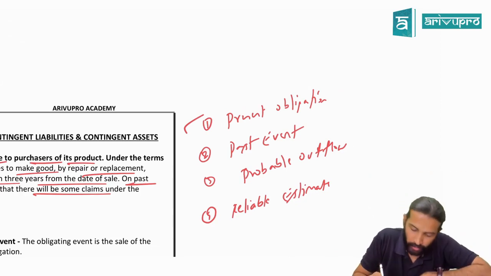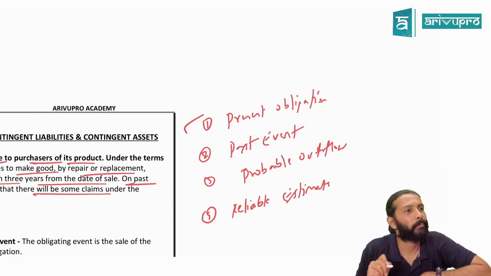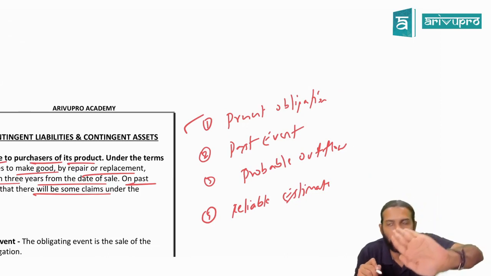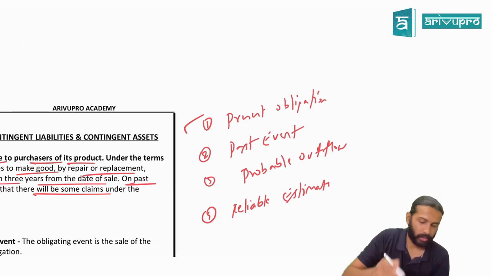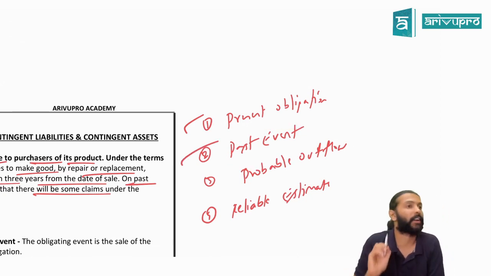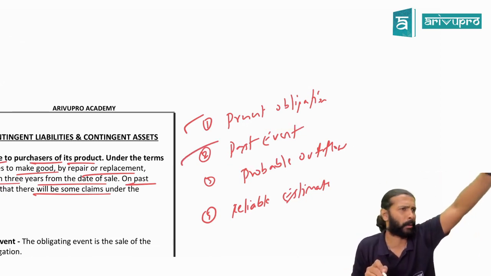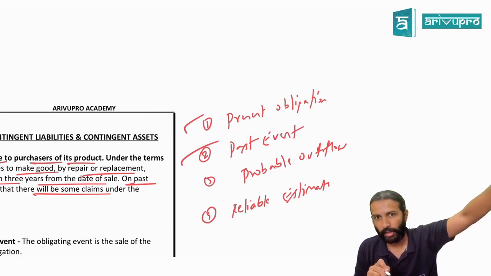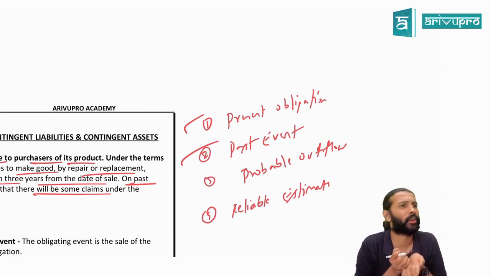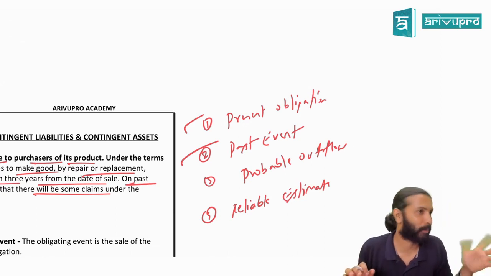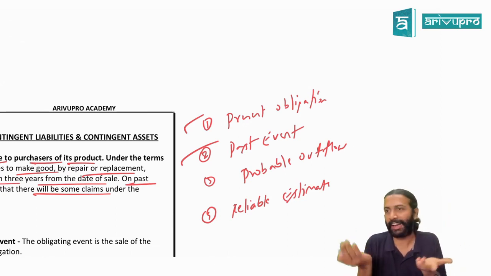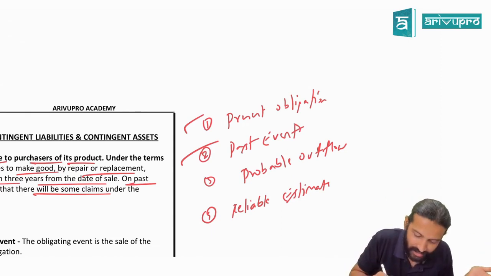Yes. Second is what? Past event. What is the past event here, sir? Has the manufacturer already sold the product? Once the sale has happened, that sale is treated as a past event. Only after you sell, claims will come, no, sir? Correct. Only after you take our coaching can you comment whether it is good or bad. Yes, you have to take it and then only judge. That is the second.